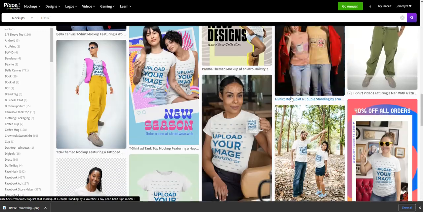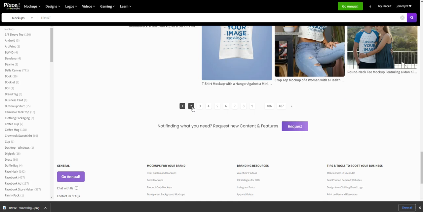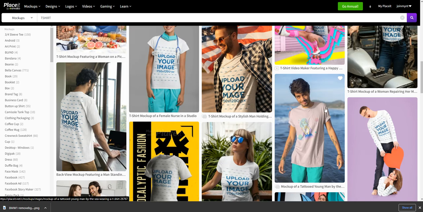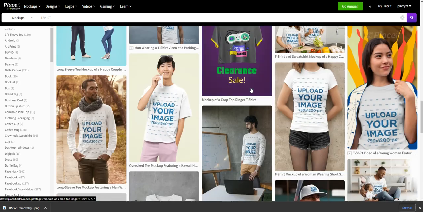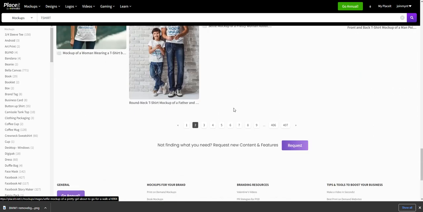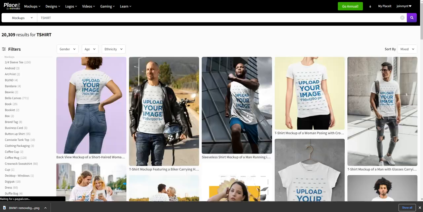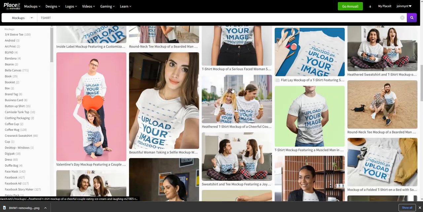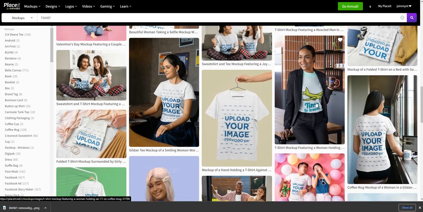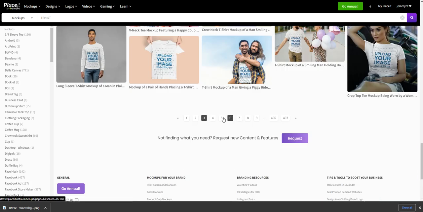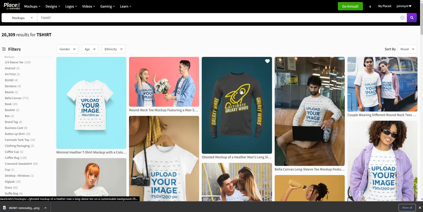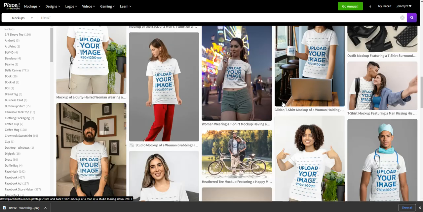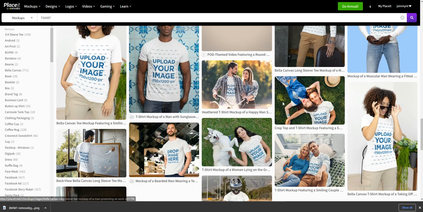But what's really cool about this site is they have some really edgy, I mean, they got some nice images, but they have some grungy images. So if we're doing this grungy BMW shirt, with women and men, you can find a cool looking person that you want in the picture. Some of these are pretty basic looking people, but if you want a good looking girl or something, you could do that as well. Some of these are videos, some aren't. I'm just trying to find more of a grungy type of look here, or something that just looks cool as we go through these images.